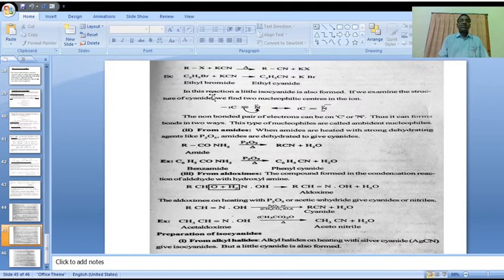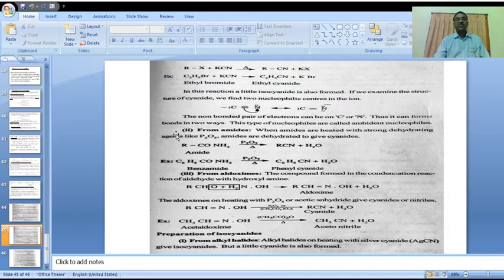Instead of RX, we are using ethyl bromide on reaction with potassium cyanide. Heat the reaction mixture, and on heating it gives ethyl cyanide, and potassium bromide is also formed in this reaction. Okay, this is the method of synthesis from alkyl halides.